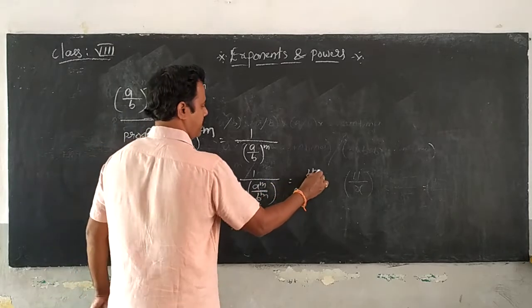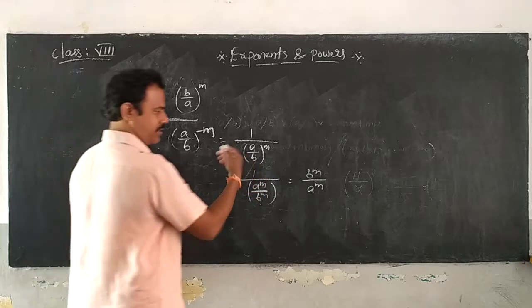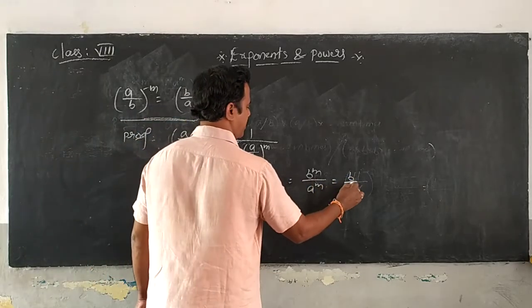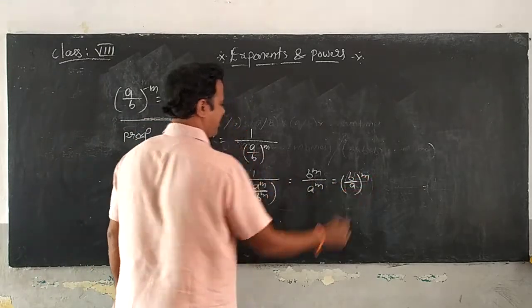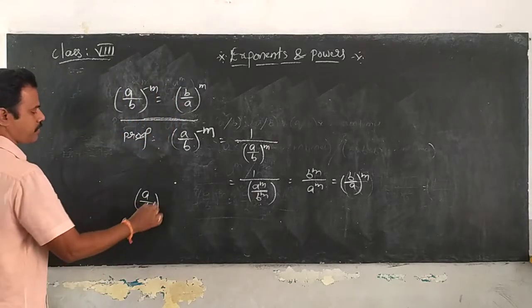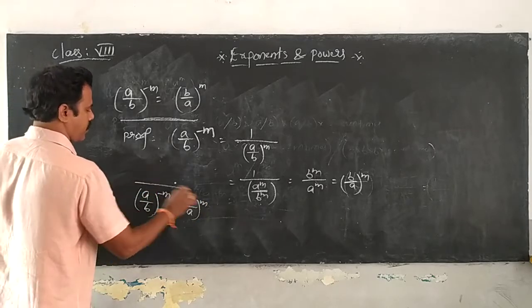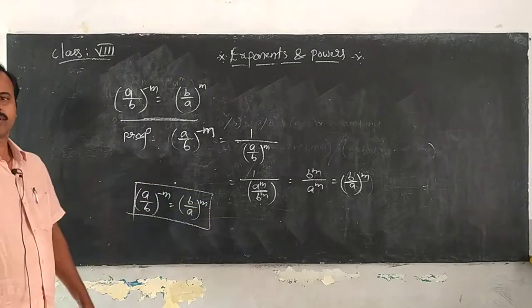So you write b power m by a power m, where the same formula in the reverse manner, you can take m as common, b by a whole power m. So whenever you have (a/b) whole power minus m, it is equal to (b/a) whole to the power of m. Is that clear?